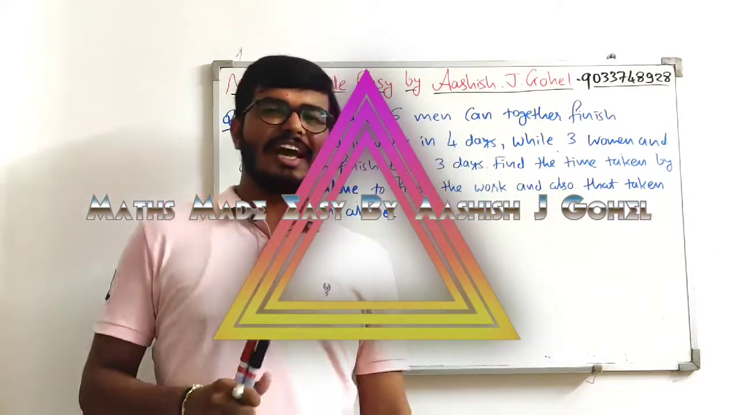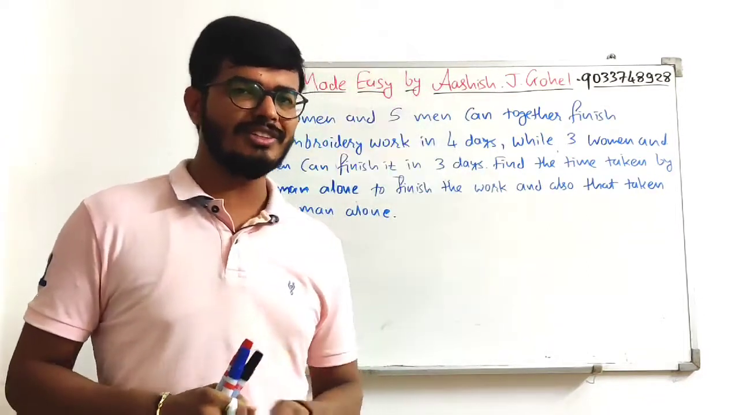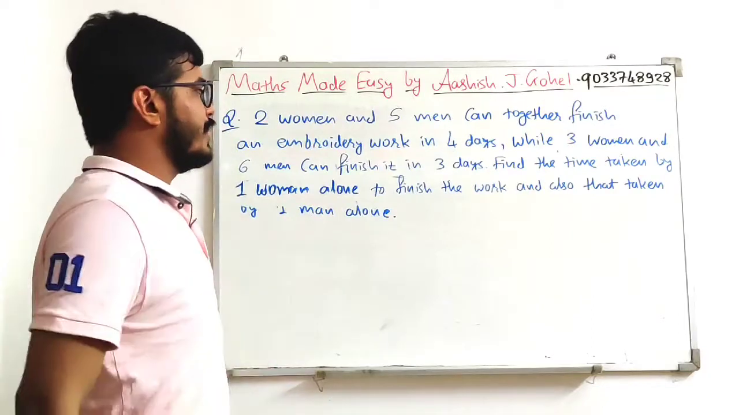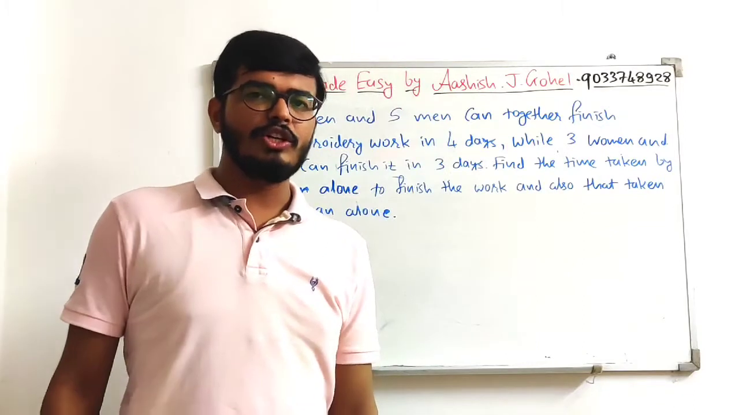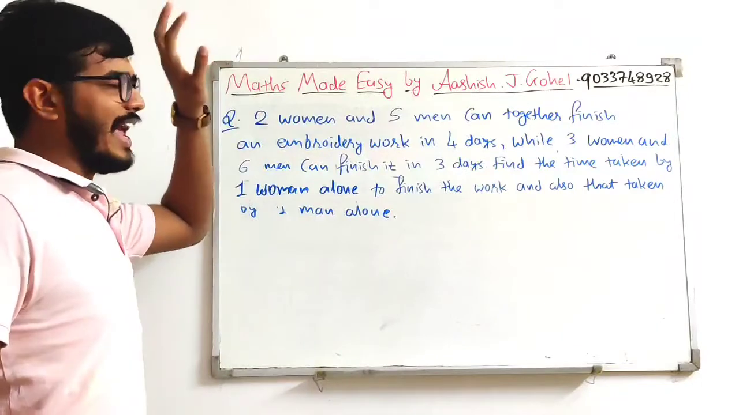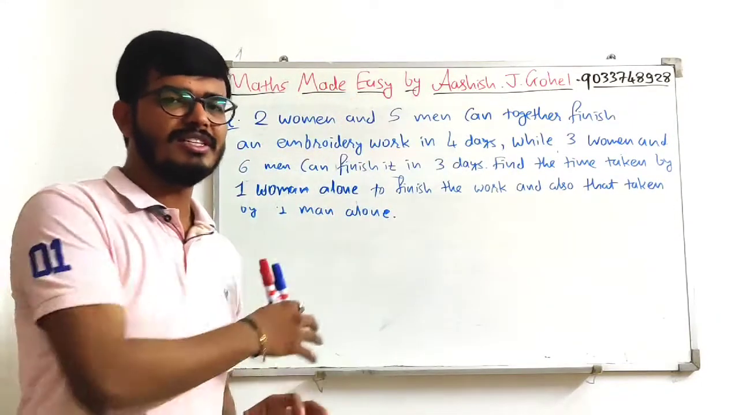My name is Ashish and today I will be teaching you a special type of linear equation in two variable question, that is problem question. And yes, this question is of type work, time and manpower. So the question will be given in this format. Just an example is given over here. The data may change but the type will be the same only.